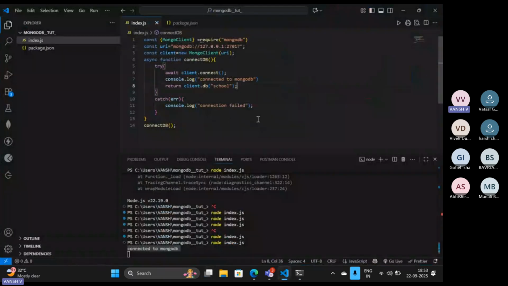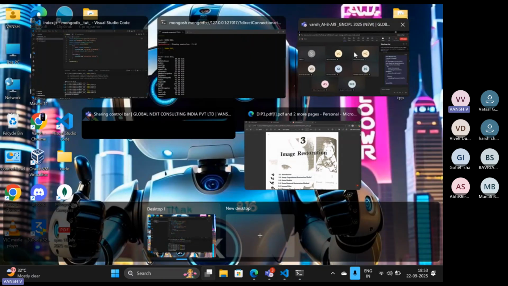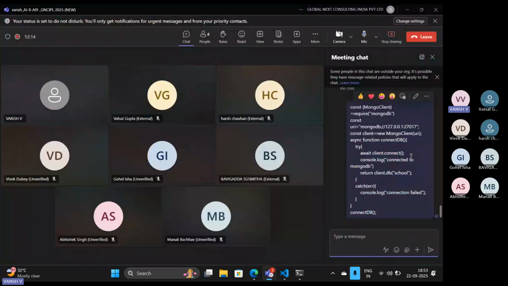Okay, so you can also just try to execute it at your end and provide me the output in the chat box, that are you able to just connect with your Mongo SH or the URI which you have provided over there or not. Everyone, please try to execute it.